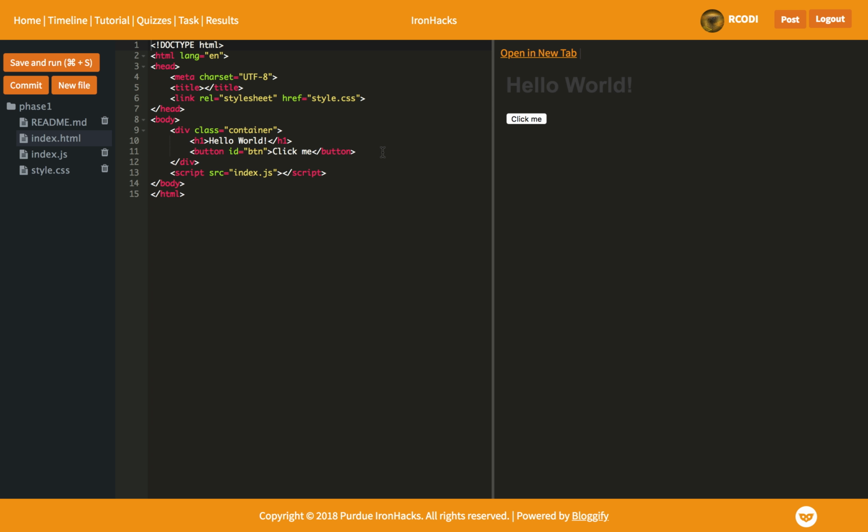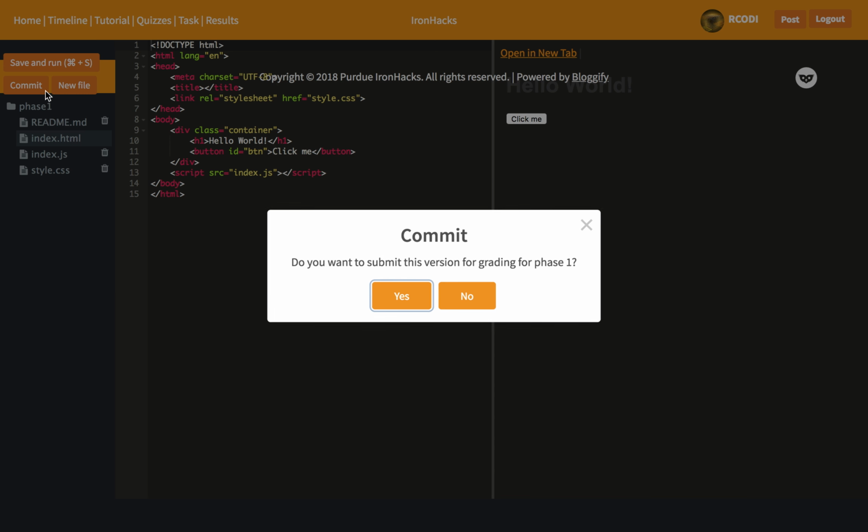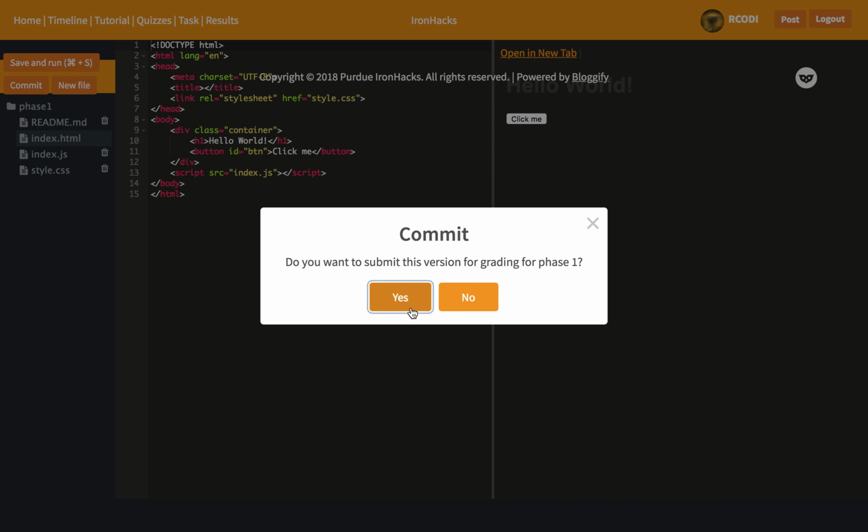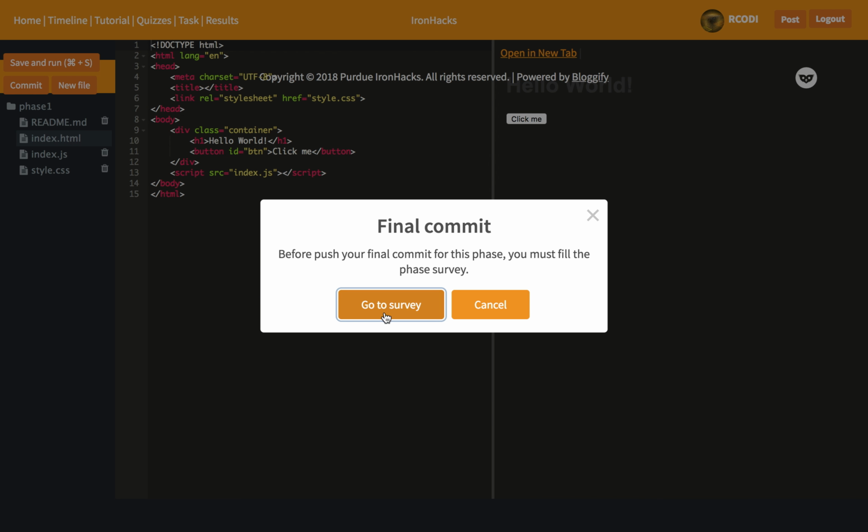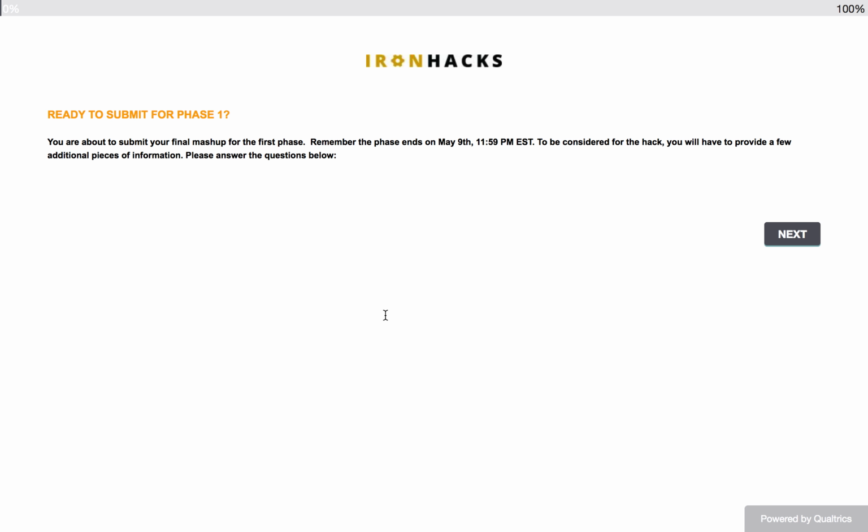This is very important because we are going to use that final commit in order to evaluate your app on each phase. So please pay attention. The process is very simple. Here in the project editor you need to click on the commit button, then click on yes because this is your final commit. Then we are going to ask you to fill our survey. You need to fill this survey on each phase.